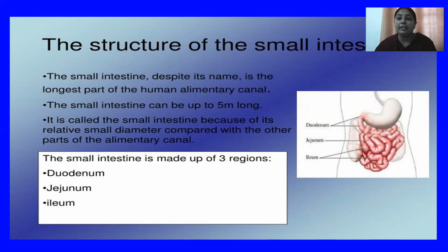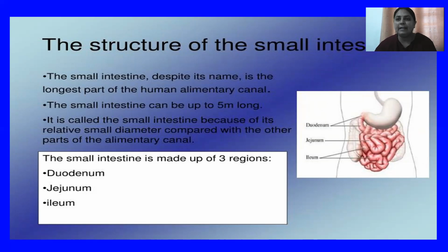Then this duodenum, when it enters into the large intestine and converts into large projections of coiled forms, this highly coiled portion of the small intestine is known as jejunum. And then the jejunum finally joins one part of the large intestine, and that is known as ileum.